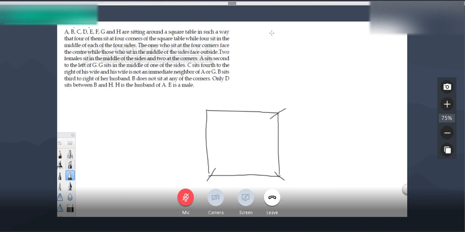Four people are sitting in the corners. Four are sitting in the middle of the sides. The ones who sit at the four corners face the center, while the others face outside.